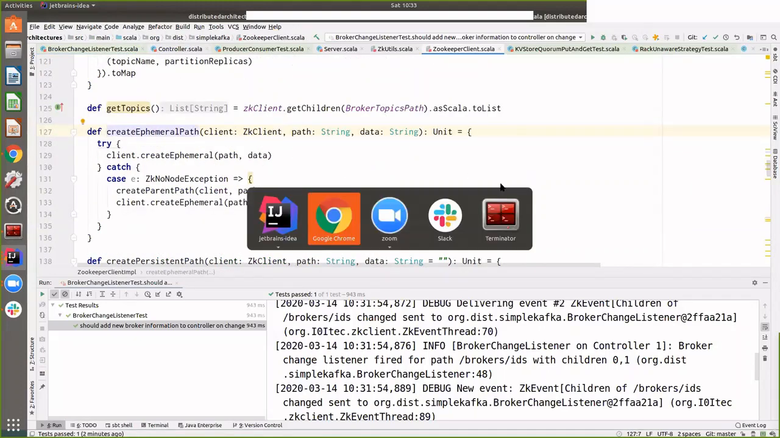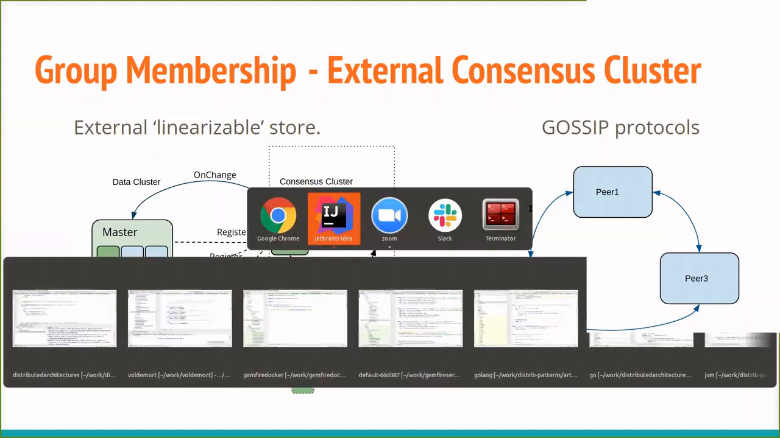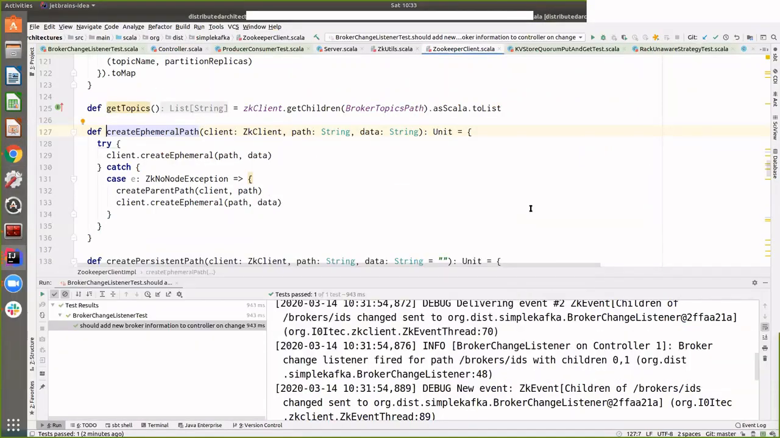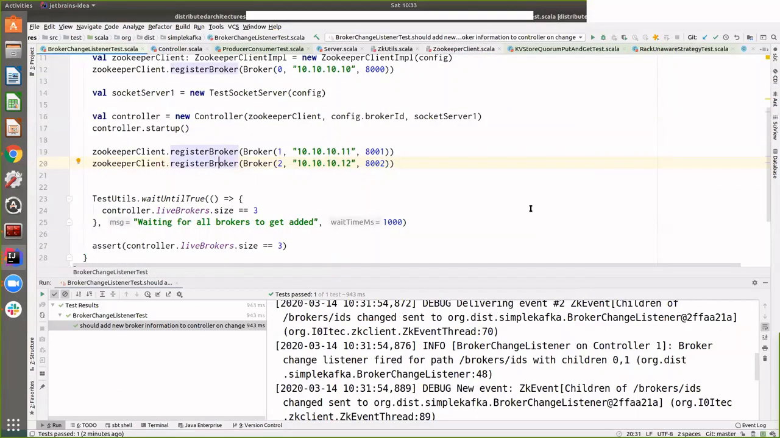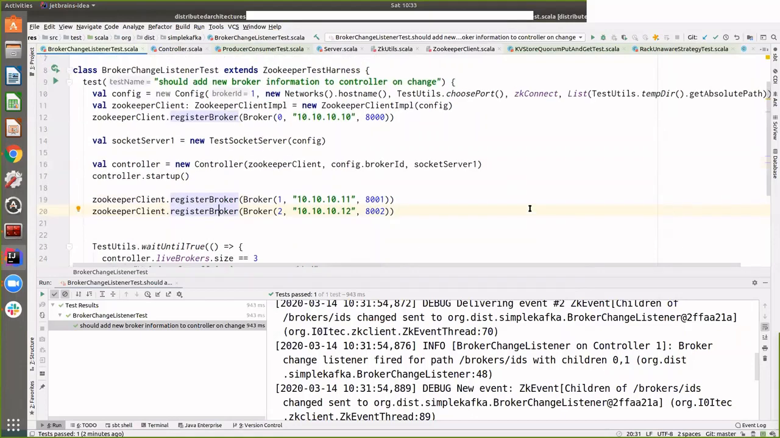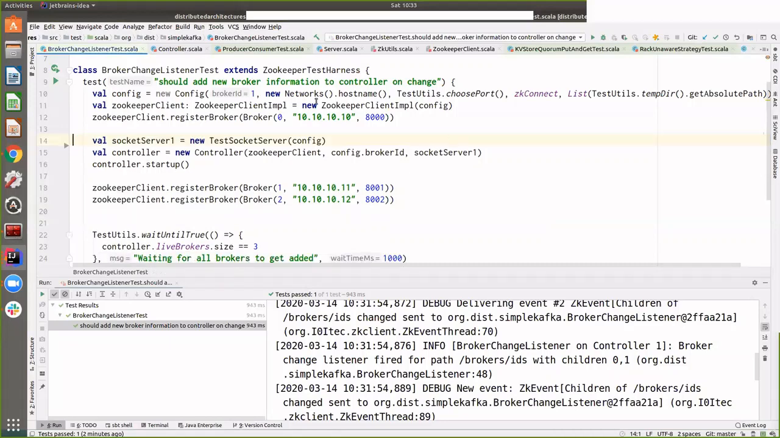Sorry to interrupt, but I have a quick question. Sure. In this code, the sequence that you have written is: first create the Zookeeper client, then register the broker, and then create the server. Does that sequence matter? No, ignore that. This is just a stub passed to the controller, so that's not really a server. Zookeeper client is just a library that's used from within your server.